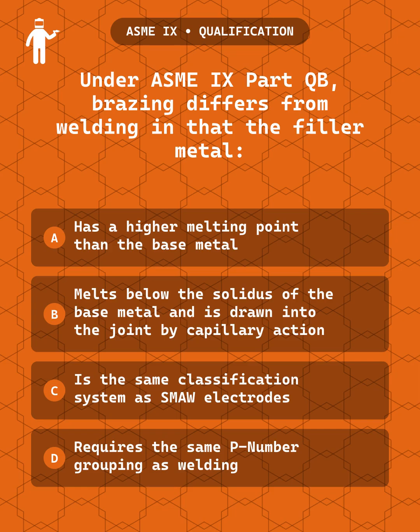Question 6. Under ASME IX, Part QB, brazing differs from welding in that the filler metal: A. Has a higher melting point than the base metal, B. Melts below the solidus of the base metal and is drawn into the joint by capillary action, C. Uses the same classification system as small electrodes, or D. Requires the same P-number grouping as welding.